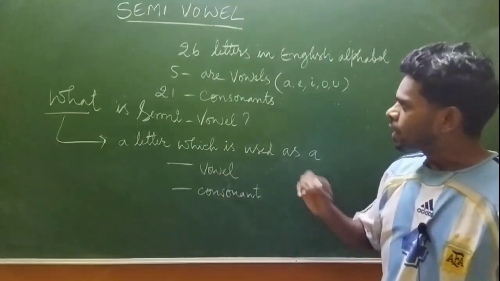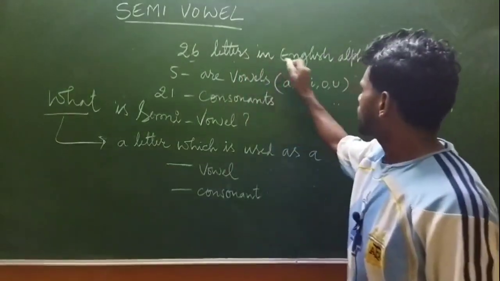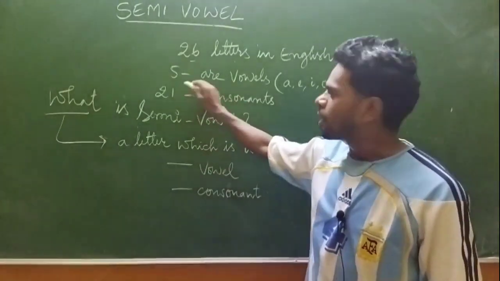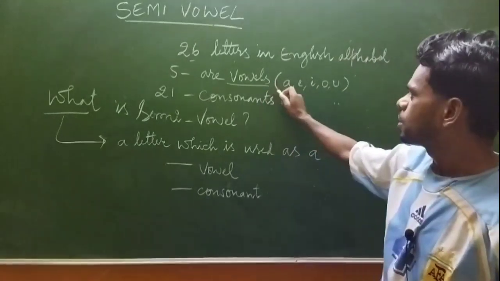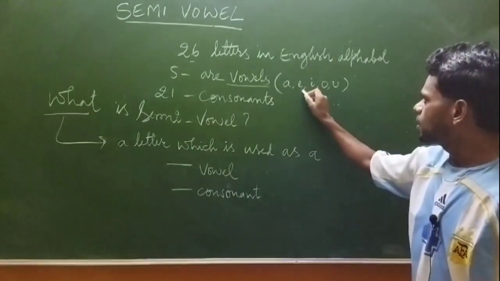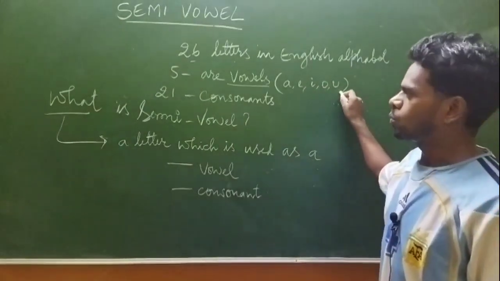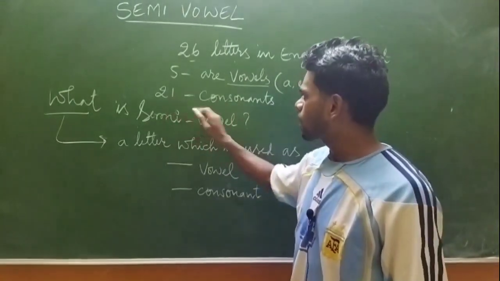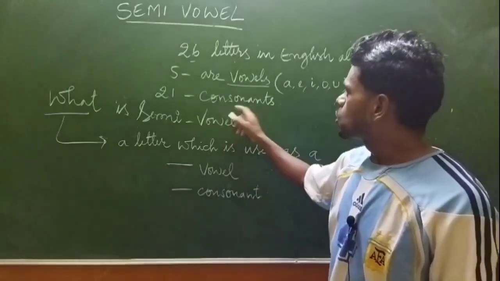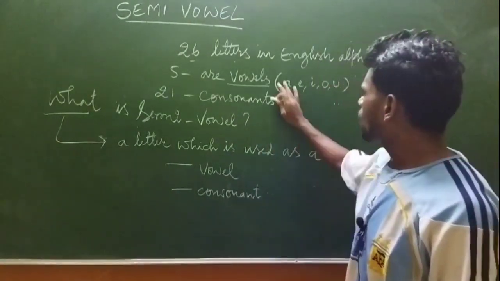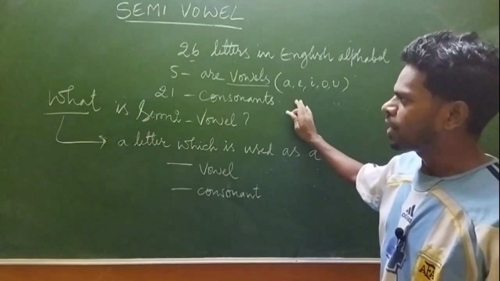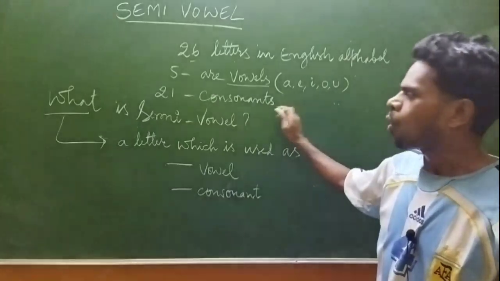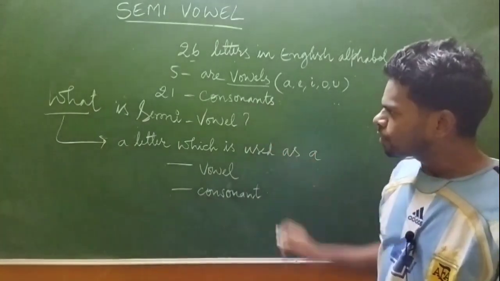So, as you know, there are 26 letters in the English alphabet, and 5 of them are vowels, mostly A, E, I, O, U, and the rest of them, 21 of them, are consonants. So, leaving all the vowels, whatever remaining letters are there, they are known as consonants.